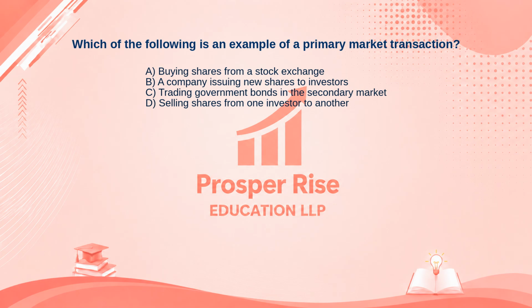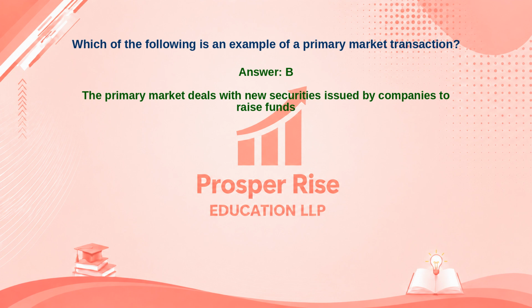Take a moment to pause the video and decide. The correct answer is option B. Let's see why. The primary market deals with new securities issued by companies to raise funds.